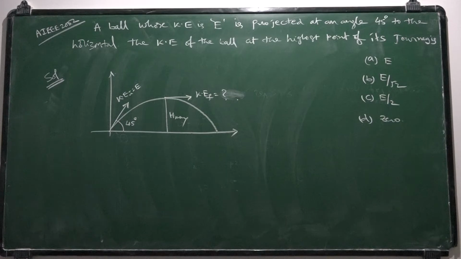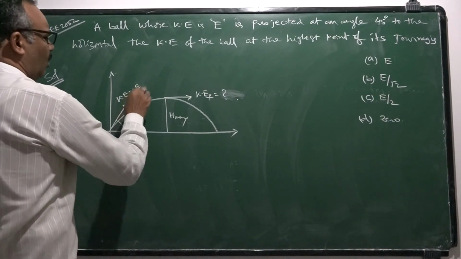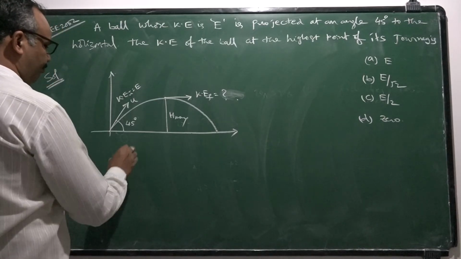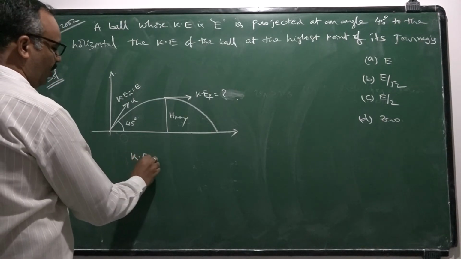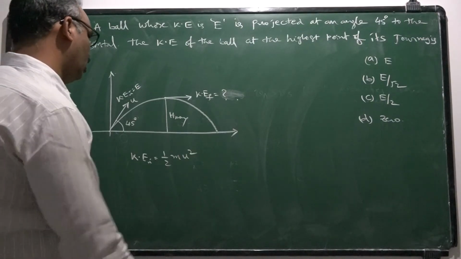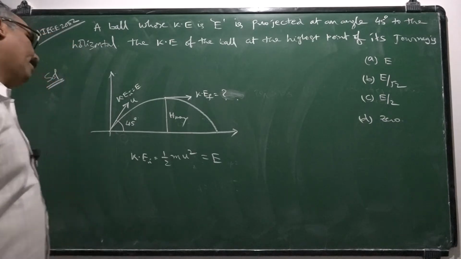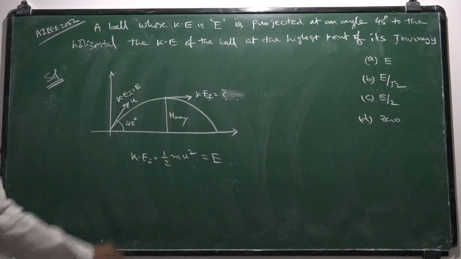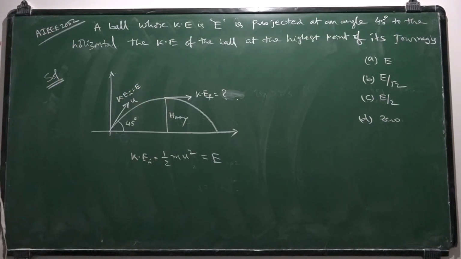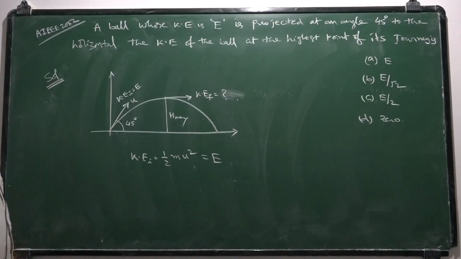So energy is a scalar quantity. If suppose u is the velocity of projection, kinetic energy initial is given by half m u square. Its value is given as E. At highest point, it gains some potential energy. Initially it is in contact with the ground, only kinetic energy it is having.